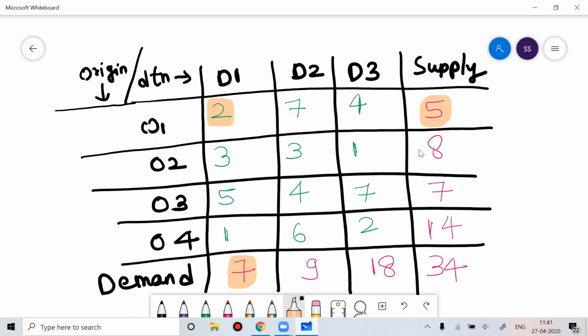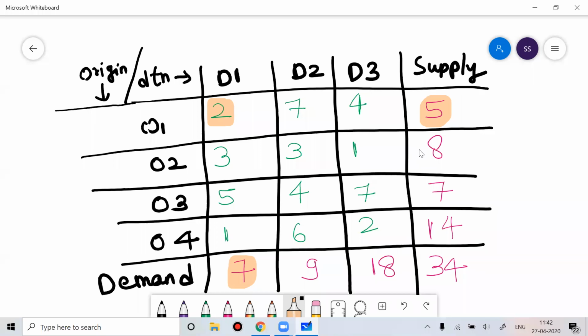So 2 is the cost involved to supply the commodity from origin 1 to destination 1. That cost can be in rupees or any currency, it doesn't matter. Since I'm sitting in India, I'm assuming this cost is in rupees. So 2 here means 2 rupees is the cost to supply a product from origin 1 to destination 1.